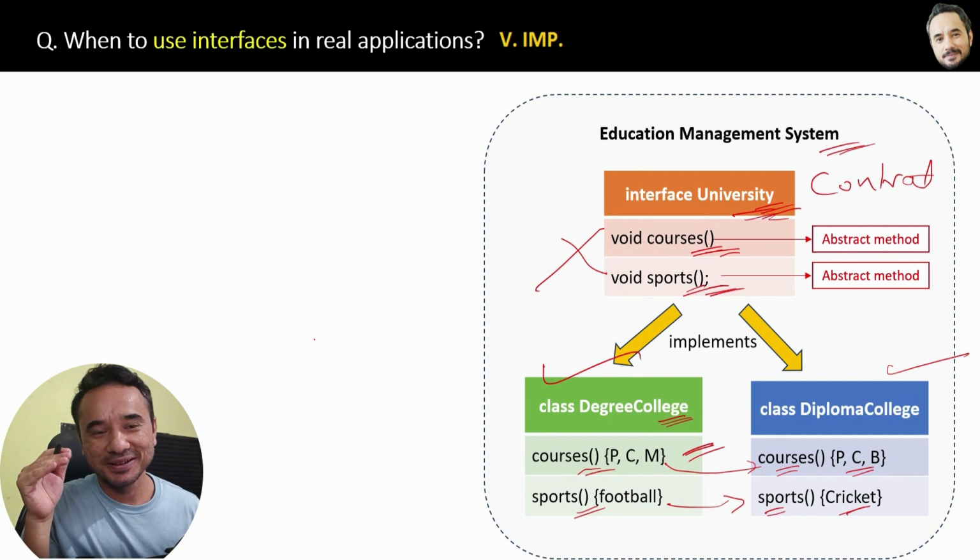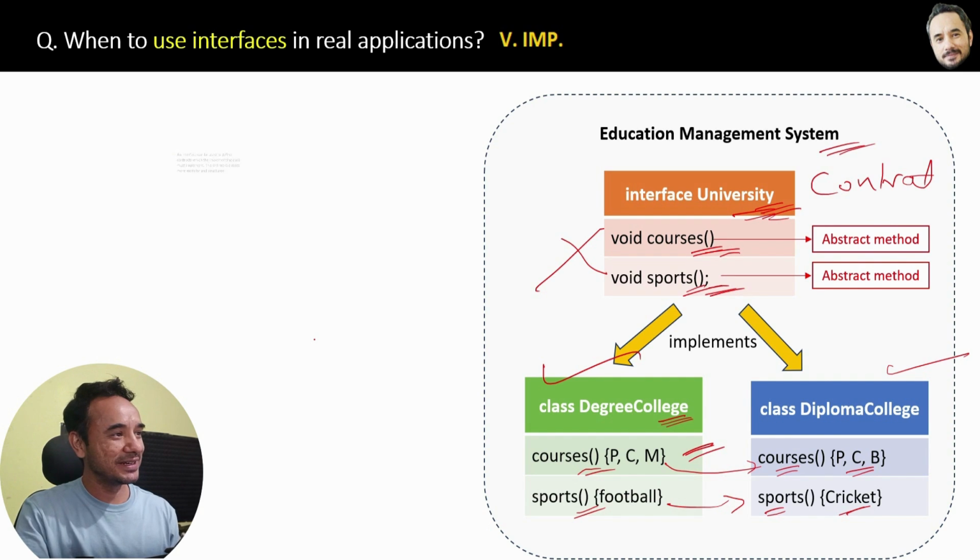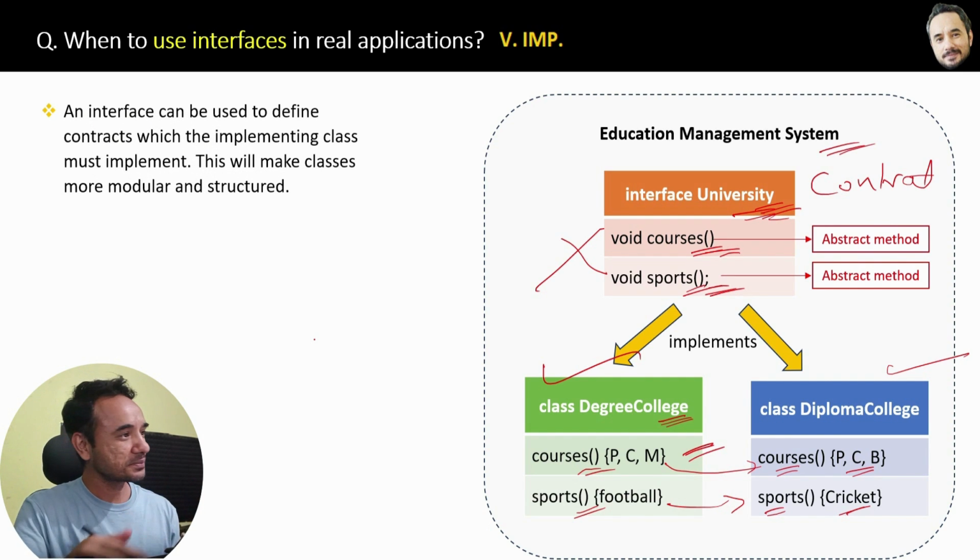Great, that's all. And here is the conclusion. An interface can be used to define contracts which an implementing class must implement. This will make classes more modular and structured.